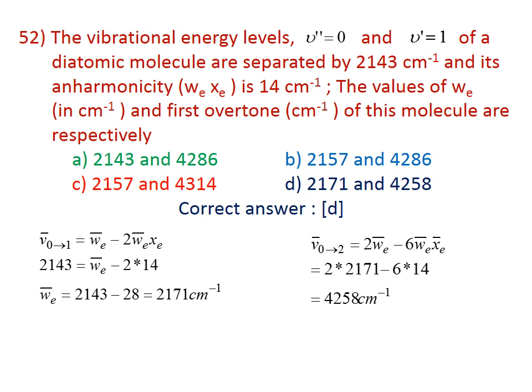For the first overtone, nu bar from 0 to 2 equals 2 omega_e minus 6 omega_e x_e. Substituting the values of omega_e and x_e, we get 2 into 2171 minus 6 into 14, which equals 4258 cm^-1. Therefore, the correct answer for this question is D, 2171 and 4258 cm^-1.